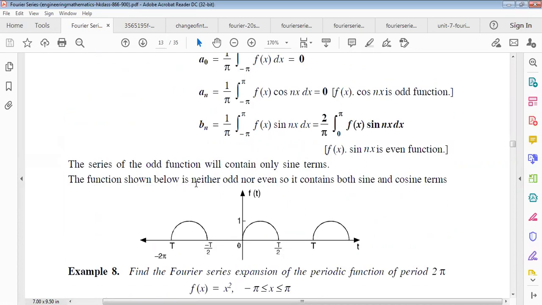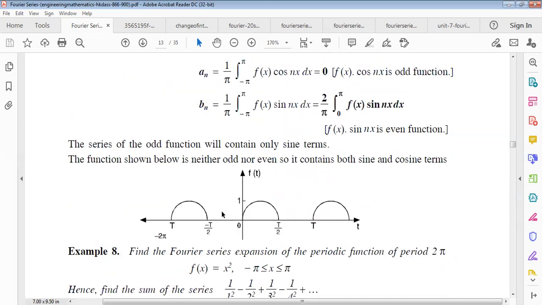The function shown below is neither odd nor even, so it contains both sine and cosine terms. If we are given any function which is neither odd nor even, then both sine and cosine terms will be contained in the series, like this.